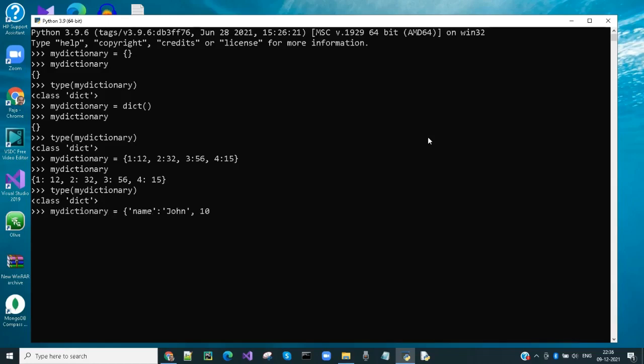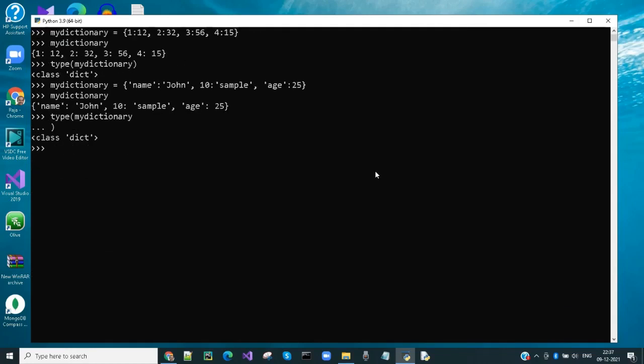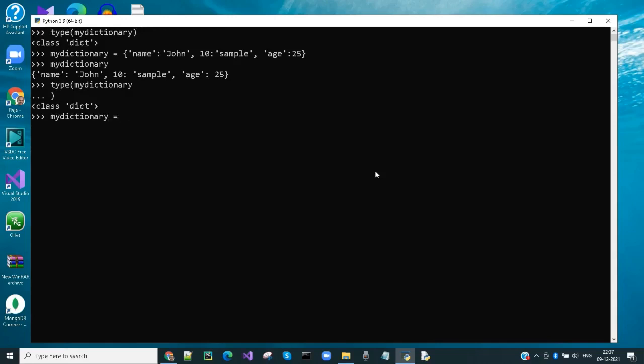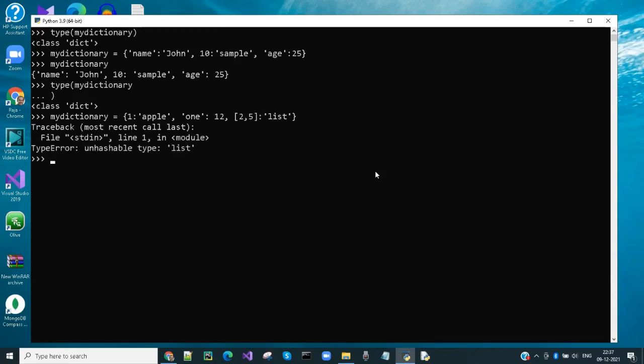I am creating a dictionary with keys having mixed data types. As you can see from the example, first key is string, second key is integer, third key is string. This statement is invalid and will throw an error because a key cannot be a list, which is a mutable type.